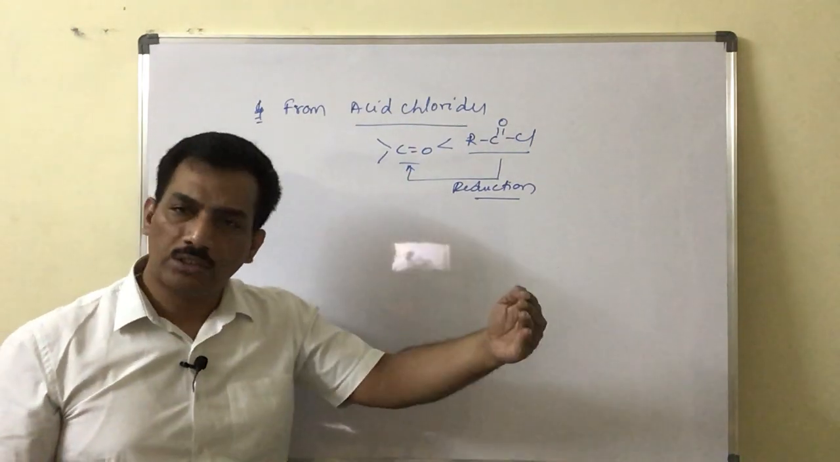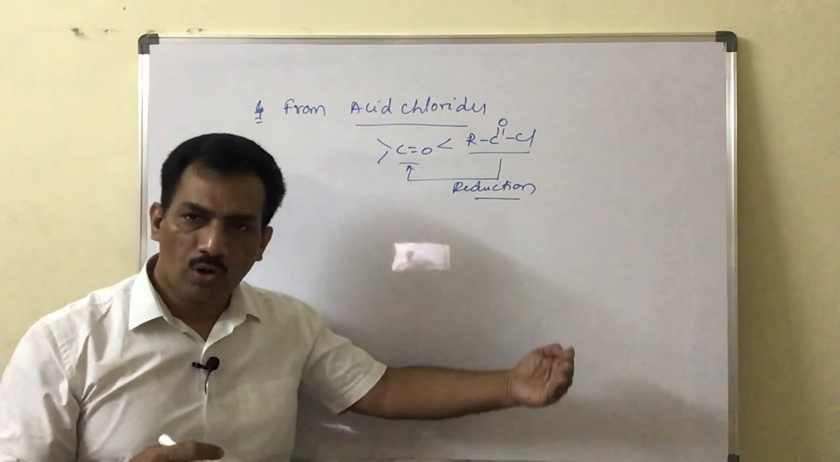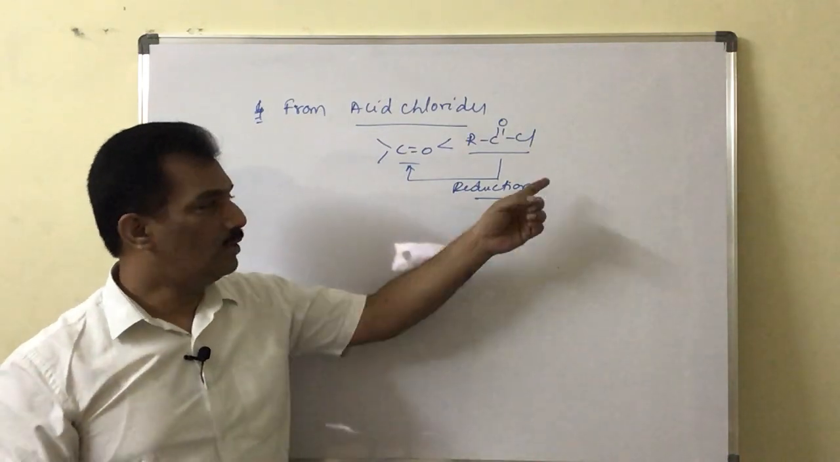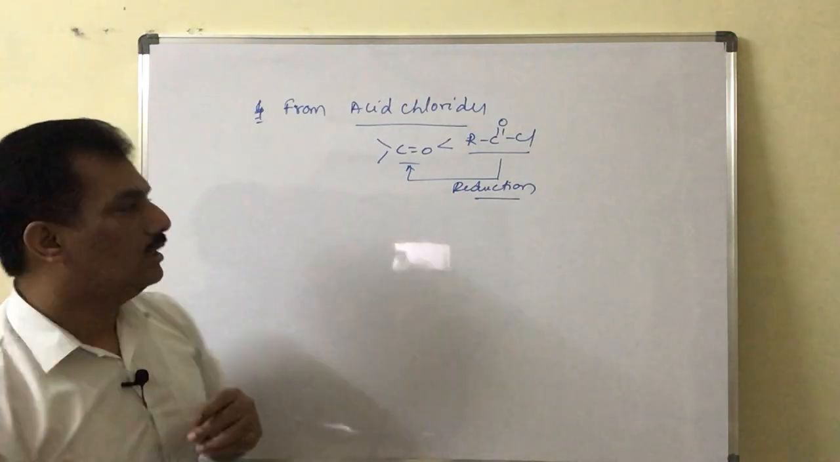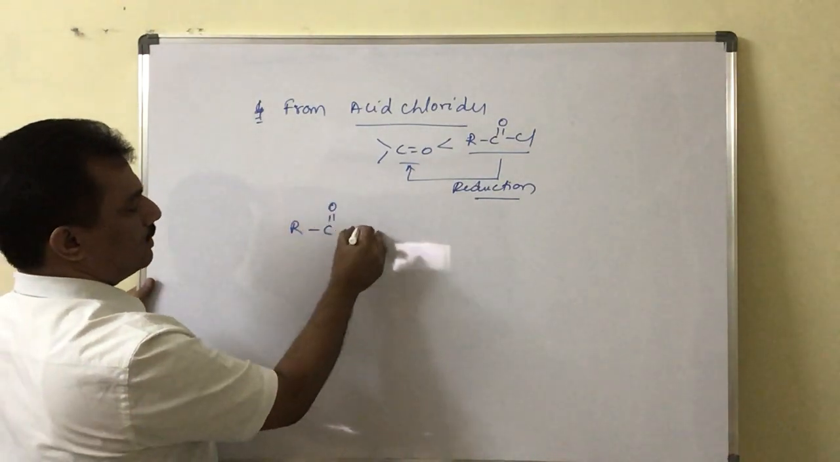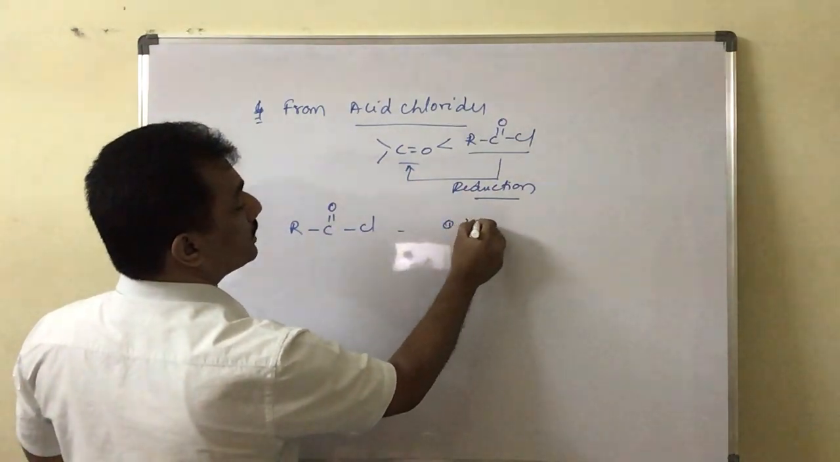Previously it was less oxidized and we made oxidation, and now it is more oxidized, so what to do? We have to reduce them. That's why we have to use reduction. Here, for this case, we can use RCOCl, that is, acid chlorides. We can reduce them by Lindlar's catalyst.